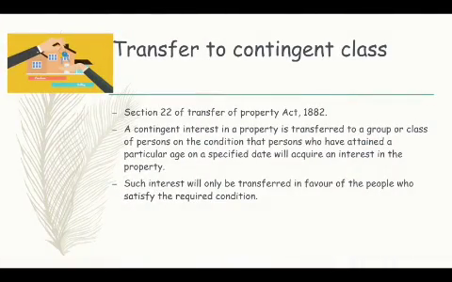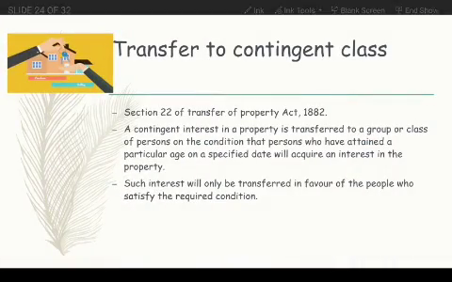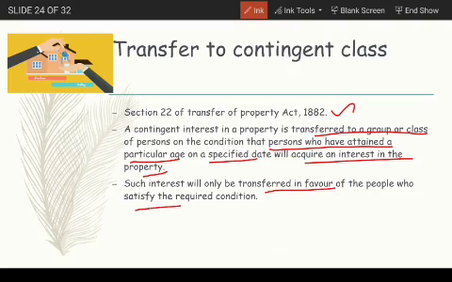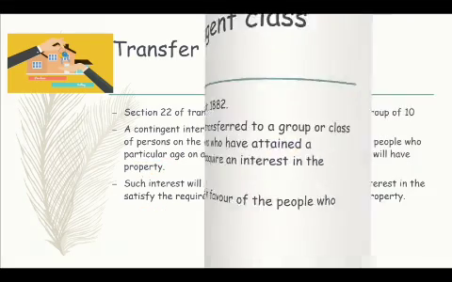Now transfer to contingent class. Transfer to contingent class is given under section 22 of the Act. A contingent interest in a property is transferred to a group or class of persons on the condition that persons who have attained a particular age on a specified date will acquire an interest in the property. So such interest will only be transferred in favor of the people who satisfy the required condition.